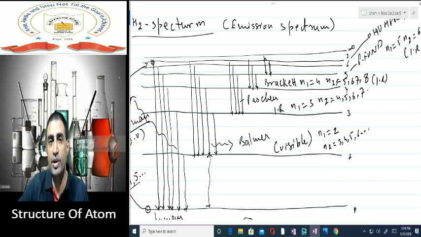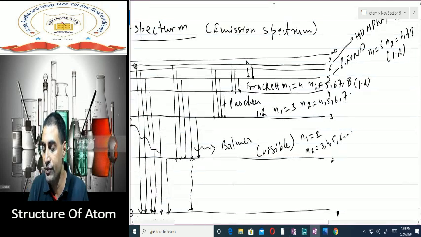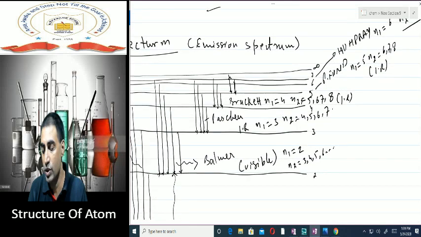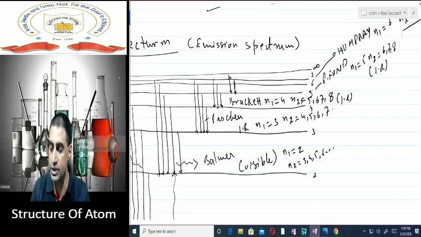If the electron is coming back to the fourth shell from any other shell, then N1 is 4 and N2 is more than 4: 5, 6, 7, 8, anything like that. That is Brackett. After Brackett, you have Pfund and Humphrey with N1 values 5 and 6 respectively. And they all are in the infrared region.